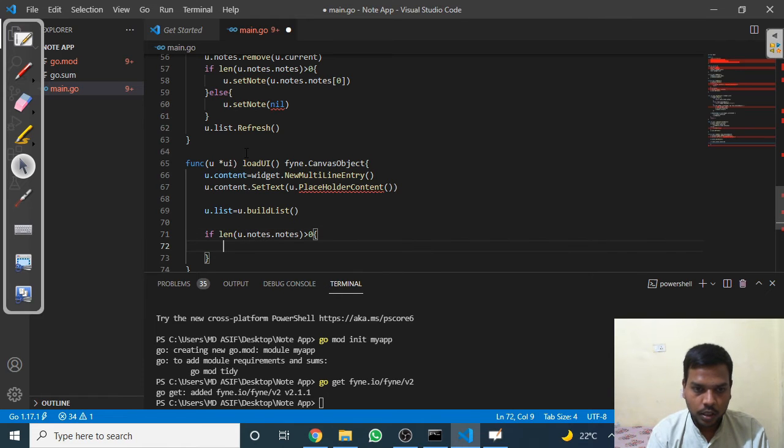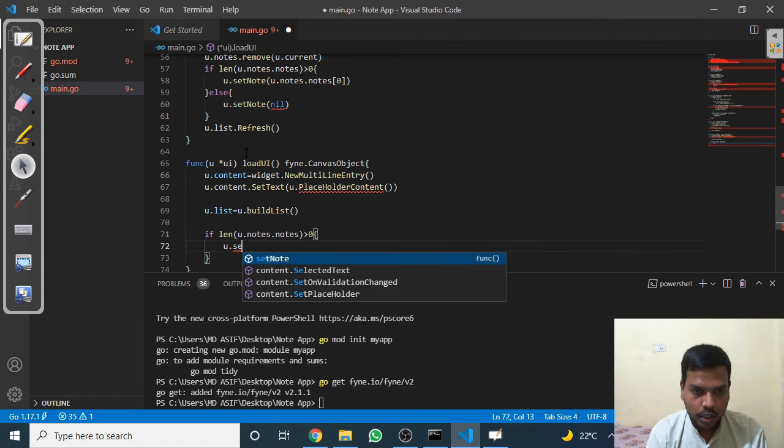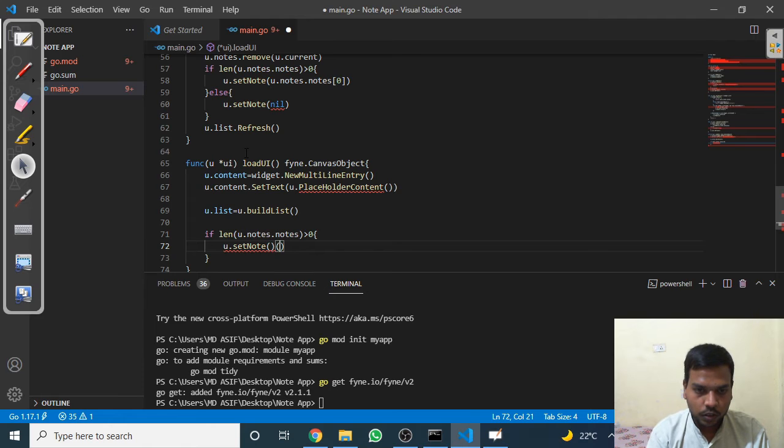Okay, so u.set node u.nodes of the current.